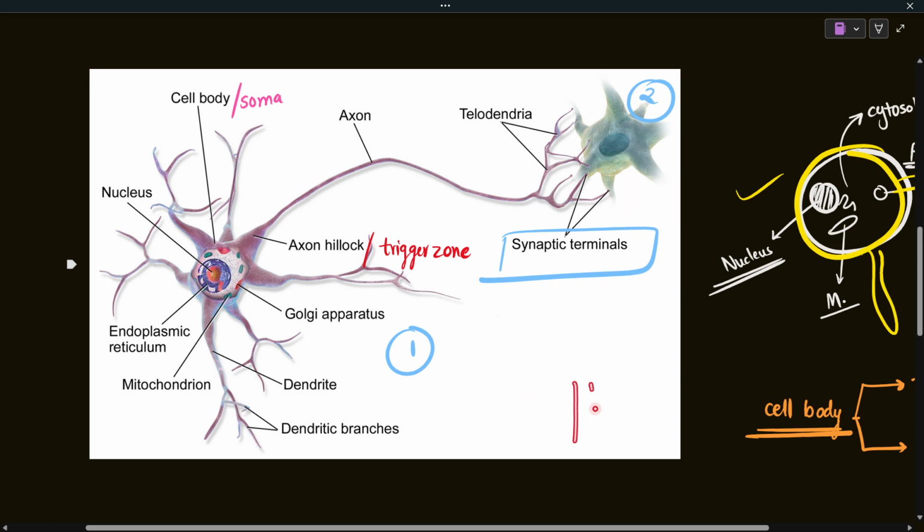So let's say this is the synapse, and there will be a neuron which comes before and a neuron which comes after. The one which comes before is known as presynaptic and the one which comes after is known as the postsynaptic neuron. I hope that's clear. So this presynaptic neuron will be giving out its output at the synapse, and that output will be received as an input for the postsynaptic neuron. So this is the basic structure of the axon, and with this I'm done with the structural part of the axon. I hope the polarity part is also clear to you all.